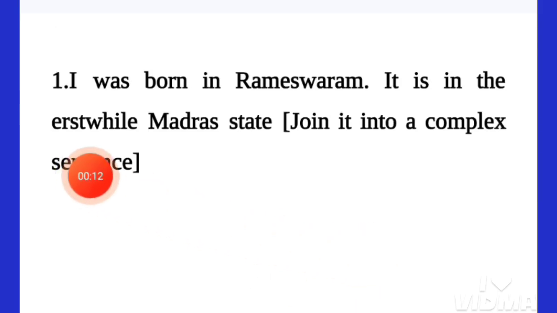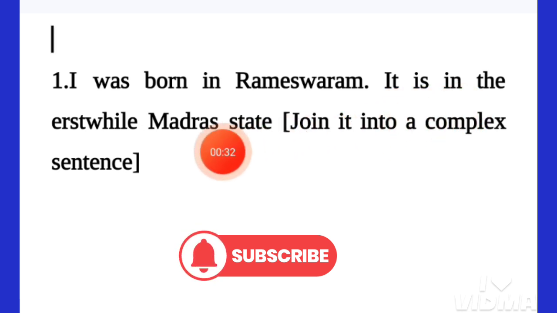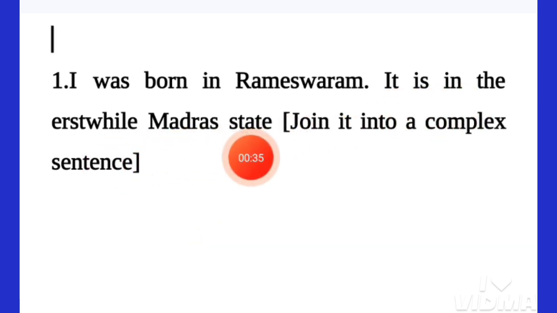In today's class, we shall make some transformation of sentences, such as from simple sentence to complex sentence, from complex sentence to simple sentence, and so on. The first question is: "I was born in Rameswaram." The next sentence is: "It is the erstwhile Madras state." These sentences have been taken from Abdul Kalam's writing, The Strong Roots. Now we have to join these two simple sentences into a single complex sentence.